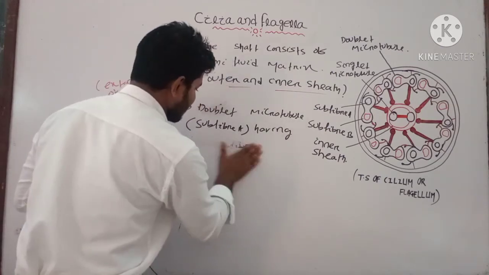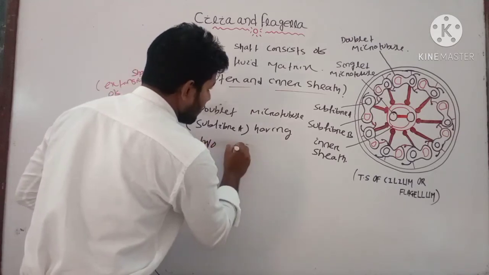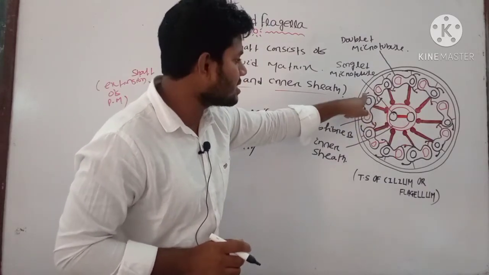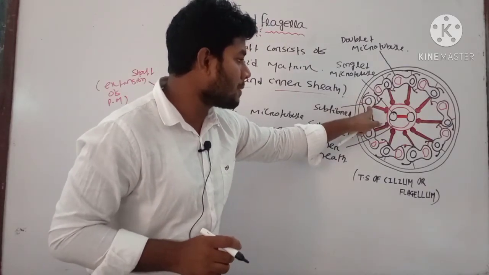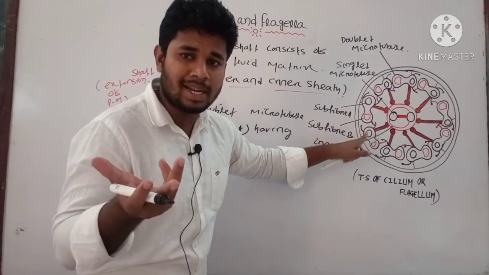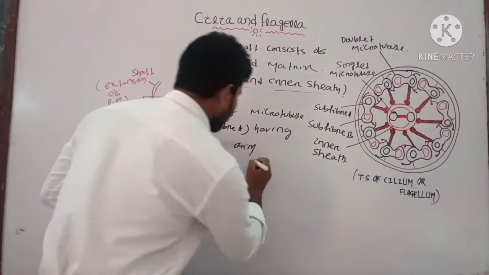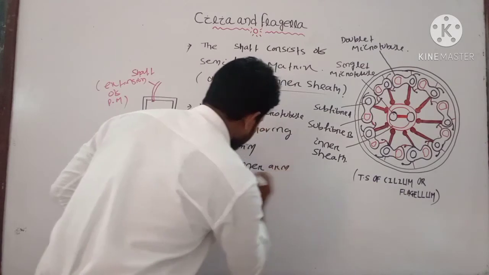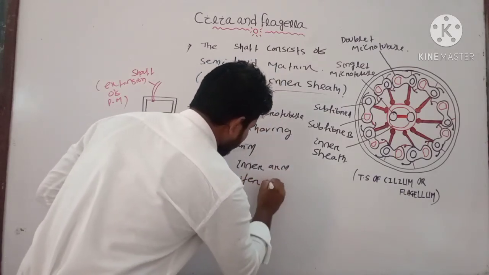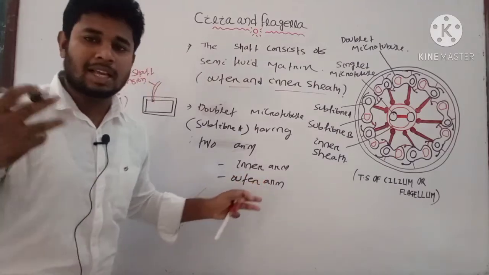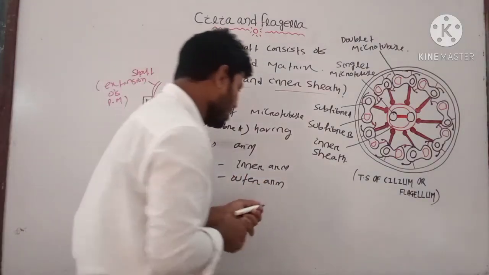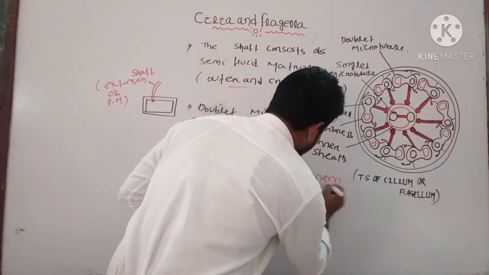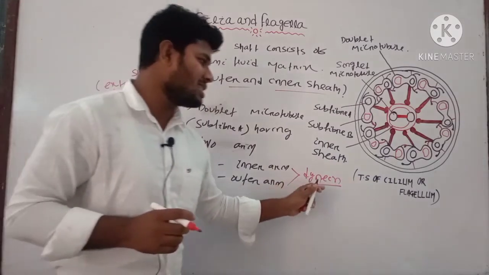So it has two arms. Here you can see two arms: one is the inner arm and another is the outer arm, which subfiber A contains, but subfiber B does not contain any arms. You can write there, two arms, that is inner arm and outer arm. These two arms contain most of the proteins. That protein is known as dynein. The name of the protein is dynein.